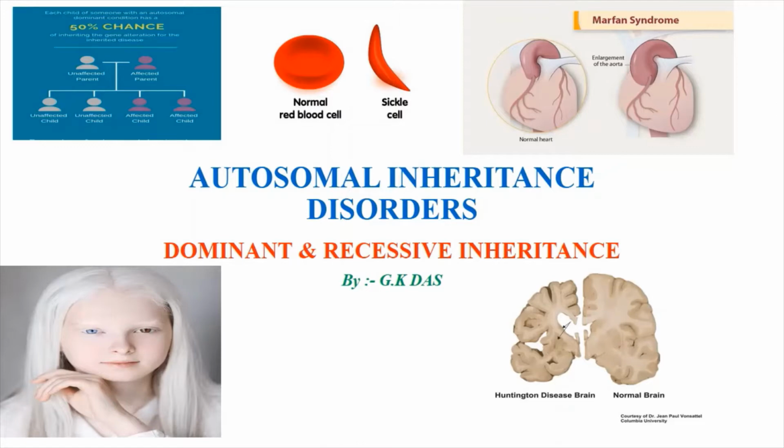So today we are going to discuss what is autosomal inheritance disorder. You can see here the different types of pictures. All these diseases and disorders are autosomal inheritance disorders. First we are going to discuss what is autosomal inheritance, then what is autosomal inheritance disorder, then the pattern of inheritance. After that we will try to solve some questions or problems related to it.